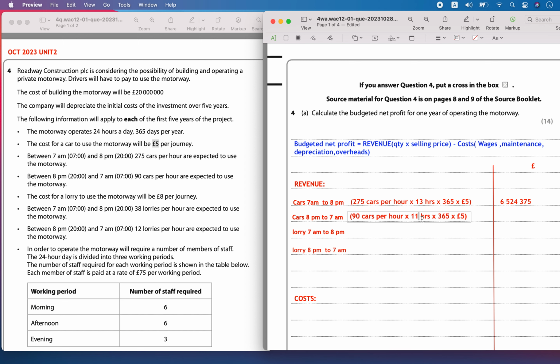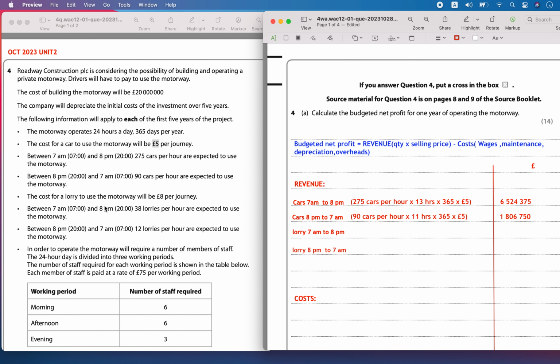So that is 90 times 11 times 365 times 5 pounds, which is equal to 1,806,750.